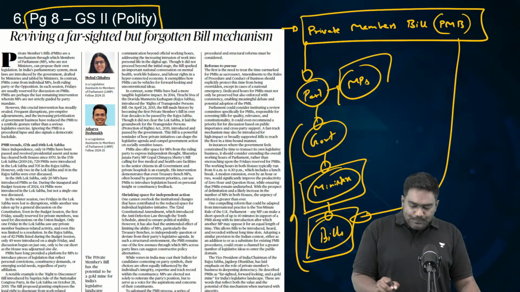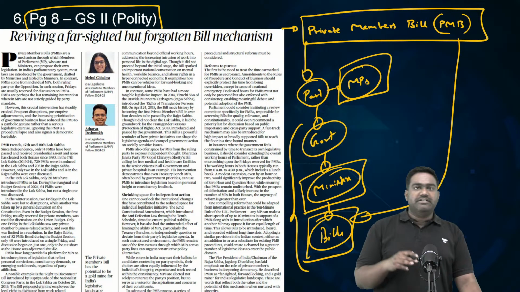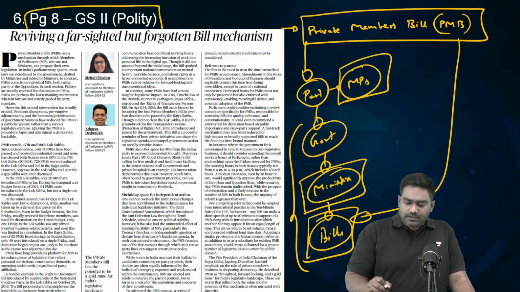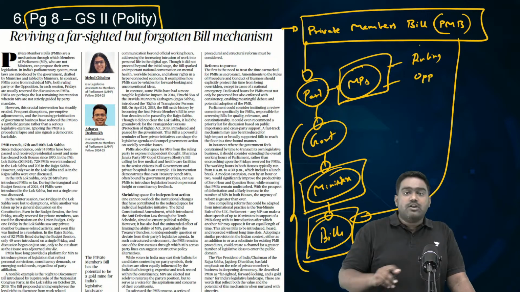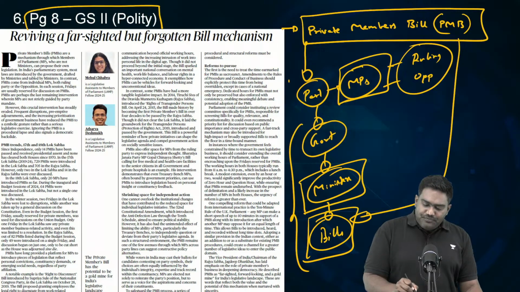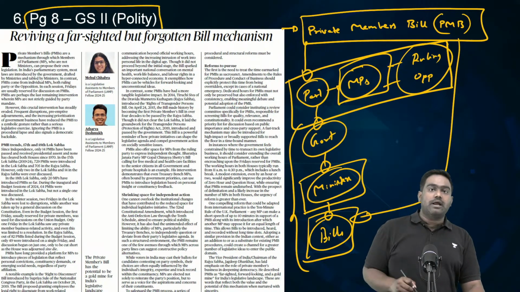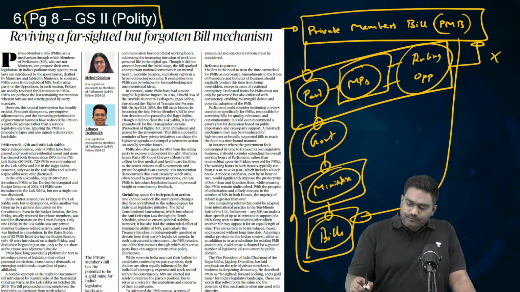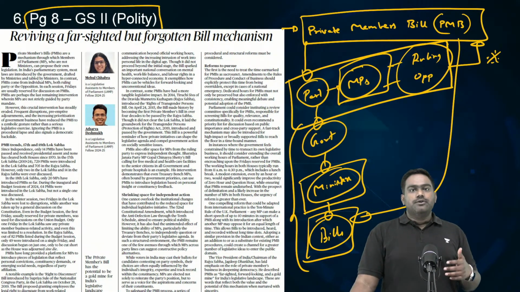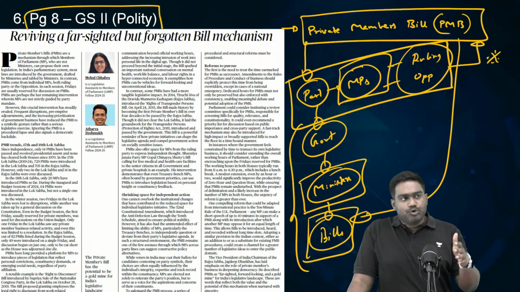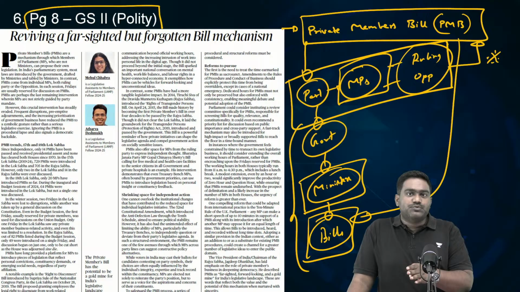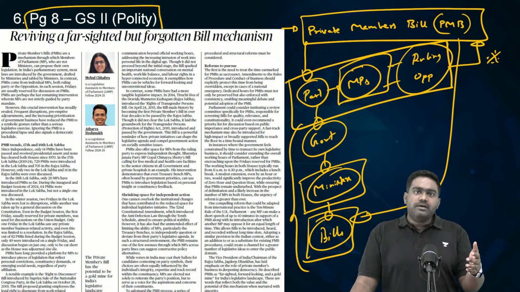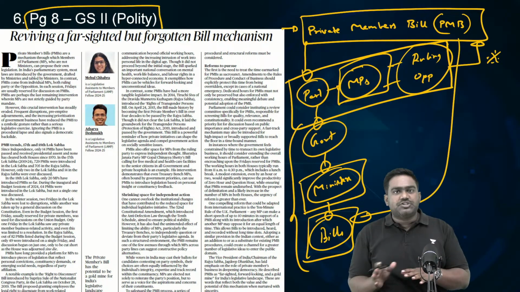Whereas MPs who are not part of the government, whether they are from ruling party or opposition, doesn't matter. MPs, be it from ruling party or from the opposition, who are not ministers, who are not part of the government, they also have a special privilege, a special right to propose a bill. This is called a private member's bill. Understood? So either you have government bill pushed by government ministries, tabled by government ministers, or you have private members bill pushed by MPs in the parliament who either come from the ruling party or the opposition party.